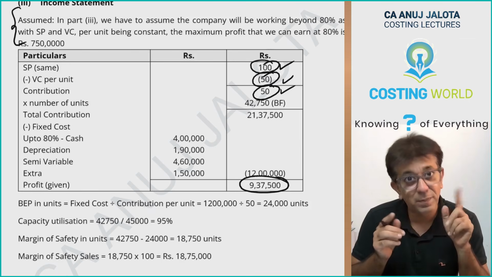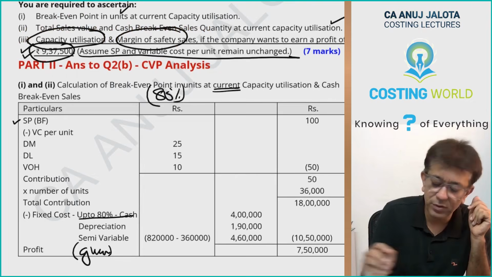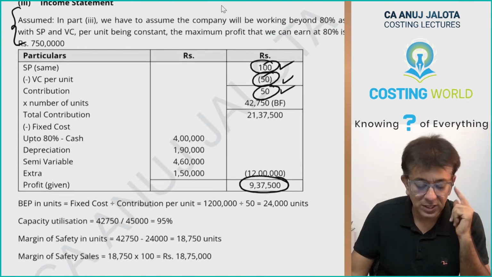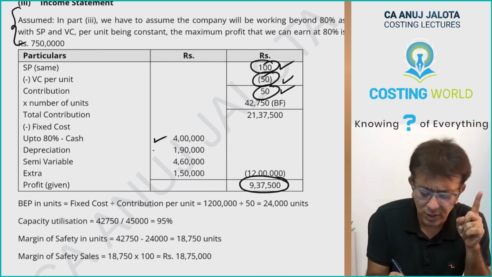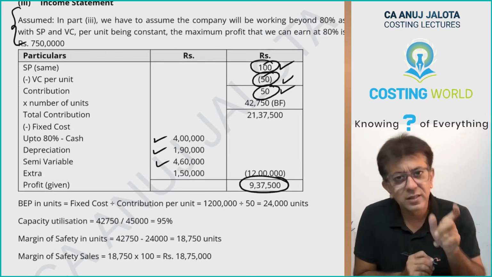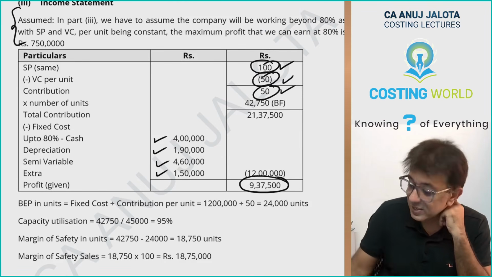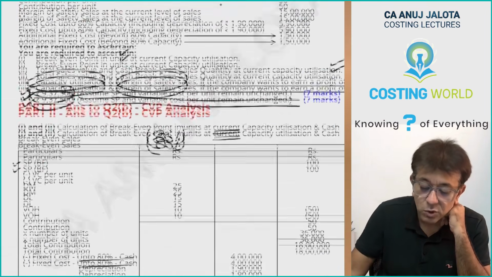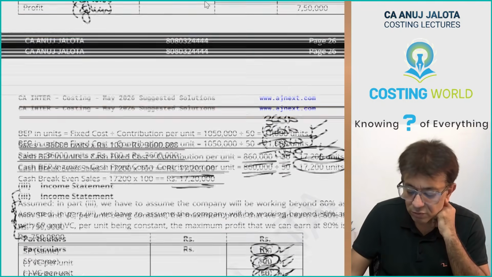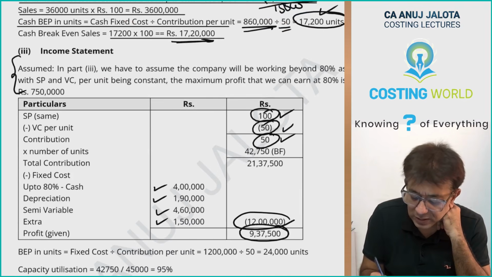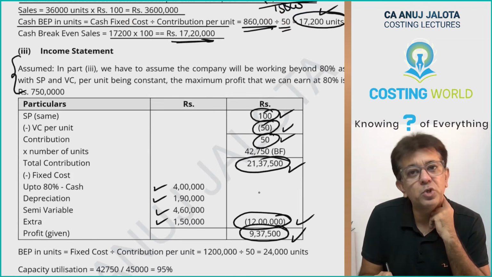Okay. That is whatever part 3 says. They want this much amount of profit. See over here, 937,500. Now fixed cost in this case up to 80% cash fixed cost 4 lakh. That was there before also. Depreciation 1 lakh 90. Then the fixed cost which was part of the semi-variable cost 4 lakh 60. And this is extra fixed cost will be coming because you are operating beyond 80%, 1 lakh 50. So therefore total of all these fixed costs is 12 lakhs. This plus this will give you this. Okay. This is the total contribution that you need.